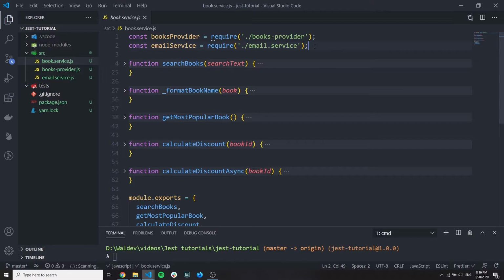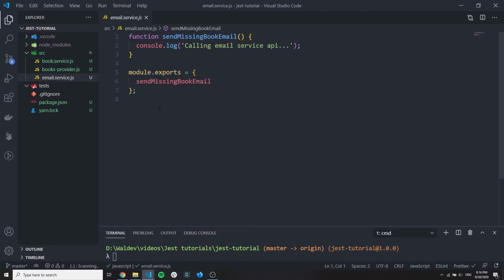This dependency can be your code, can be another library you're using, and you don't want to start this library during your tests. I will show you how to mock it. So we have here 2 dependencies: books provider and email service. Email service is an example of some service that is doing HTTP calls, that is calling some email provider to send an email.